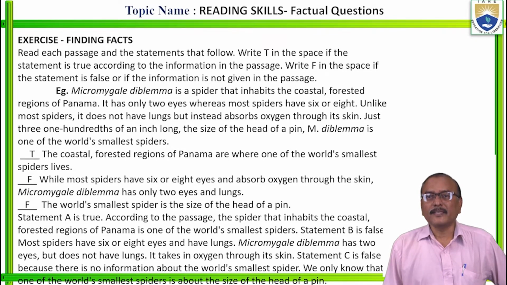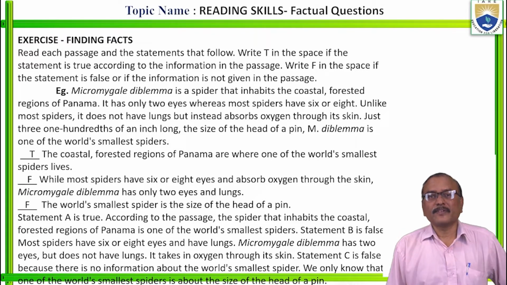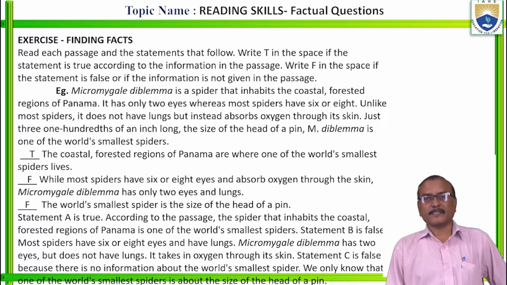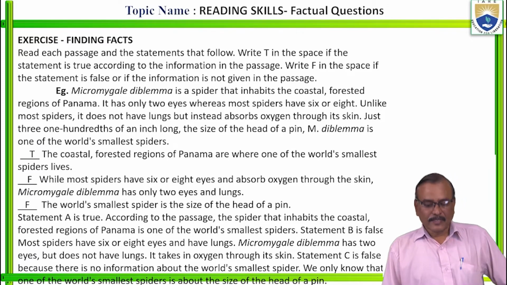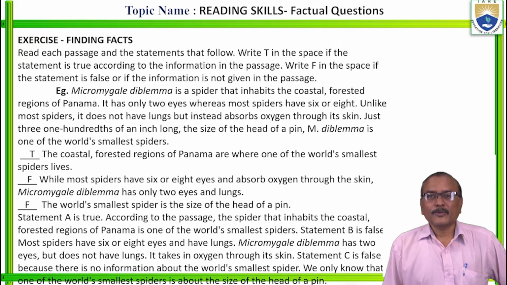It has only 2 eyes, whereas most spiders have 6 or 8. Unlike most spiders, it does not have lungs, but instead absorbs oxygen through its skin, just 3/100ths of an inch long, the size of the head of a pin. Microdiblema is one of the world's smallest spiders. Here, see the first statement. The coastal forested regions of Panama are where one of the world's smallest spiders lives.